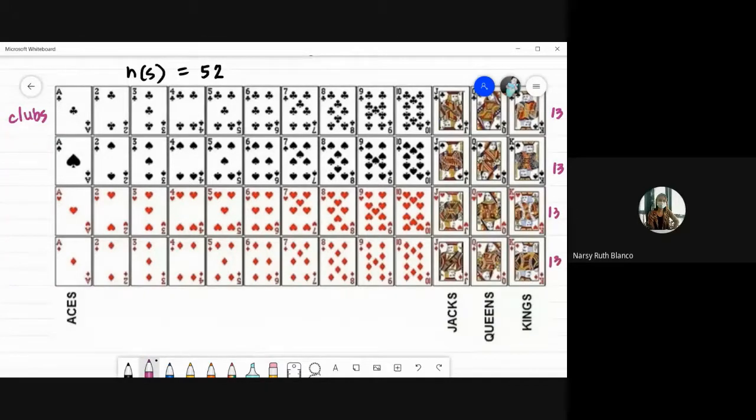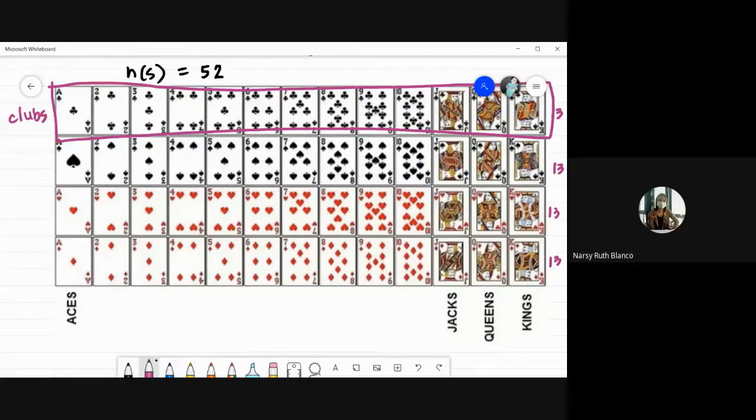Mapapansin nyo, yung bawat hilera na ito, they are actually 1/4 of the total number of cards. Kaya kung ang question is about what is the probability of getting a club, laging 1/4 ang sagot niyan.